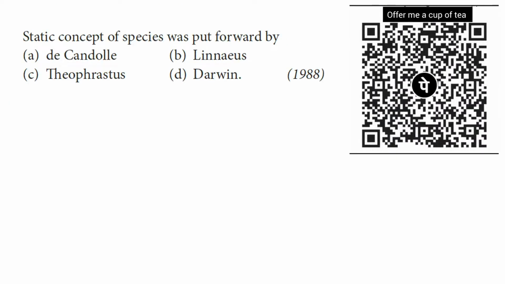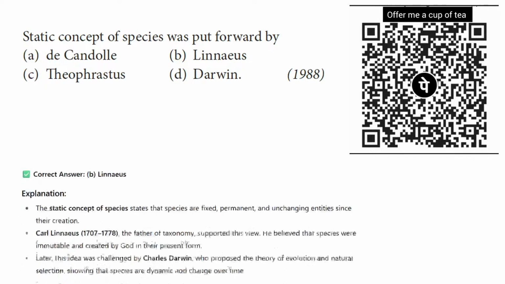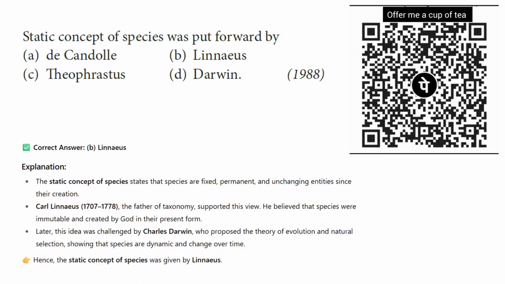The static concept of species was put forward by whom? The static concept of species states that species are fixed, permanent and unchanging entities since their creation. Carolus Linnaeus, who was known as the father of taxonomy, supported this view.